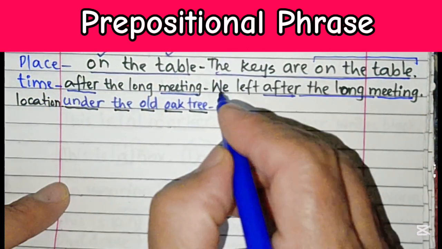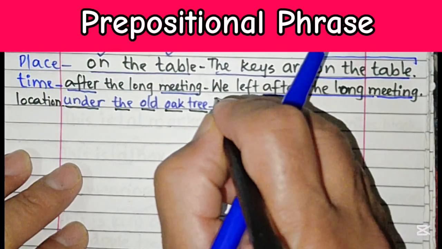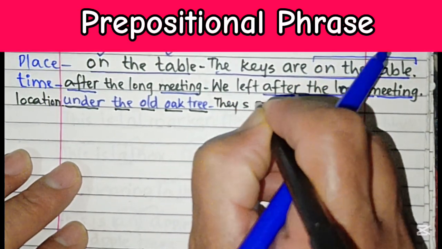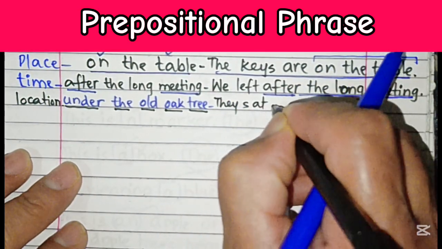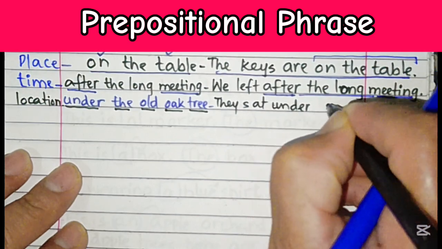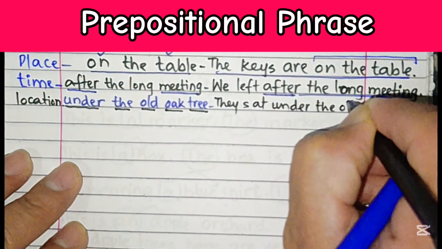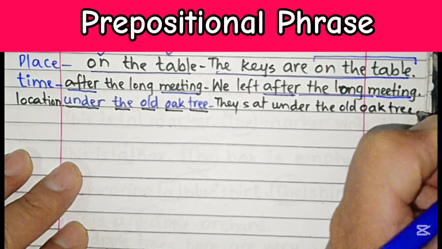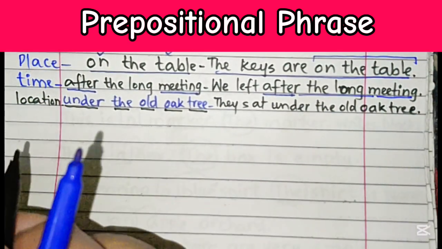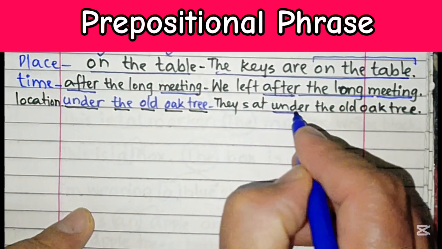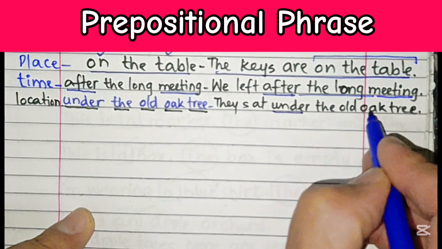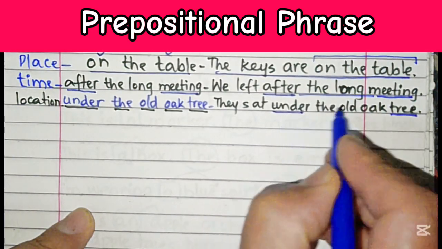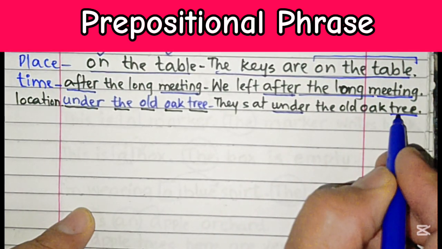So we can write the sentence quite easily. They sat under the old oak tree. This example tells us that this is a prepositional phrase. It starts with a preposition and ends at a noun, tree.